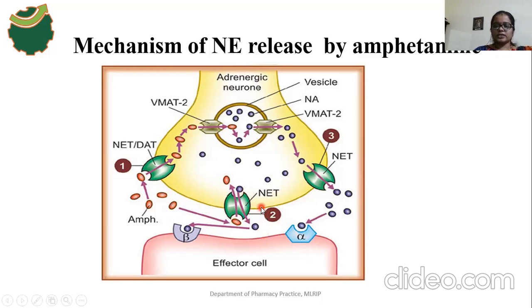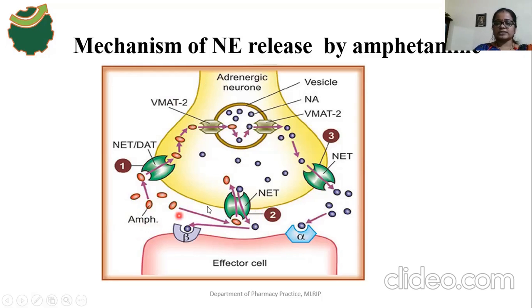Now the central actions of amphetamine. Amphetamine freely penetrates the blood-brain barrier, and it is a CNS stimulant drug. Amphetamine has more CNS actions than ephedrine. Why? Because the CNS actions of amphetamine are mediated by the release of norepinephrine from the adrenergic neuron, especially in the brain region.